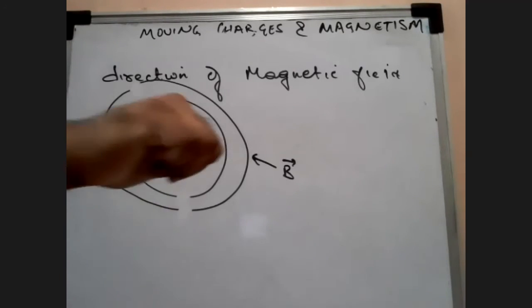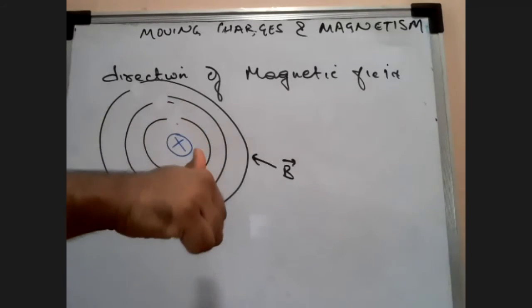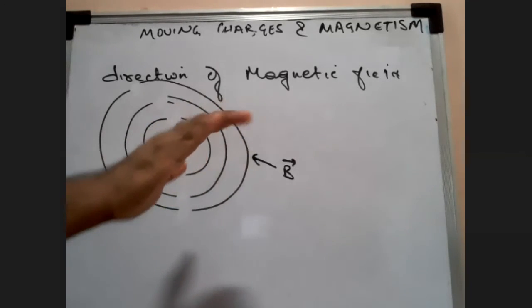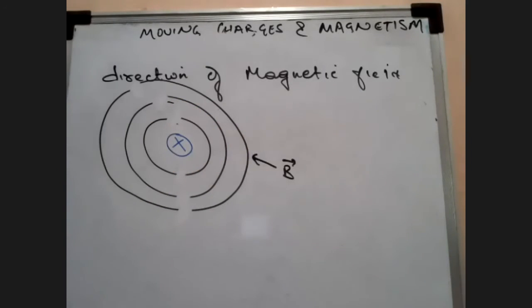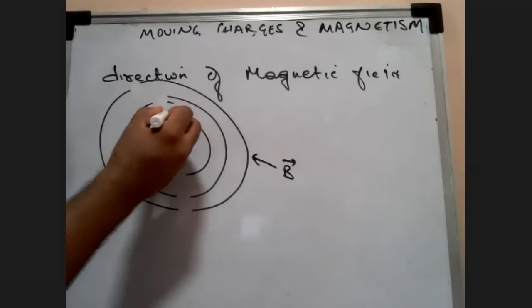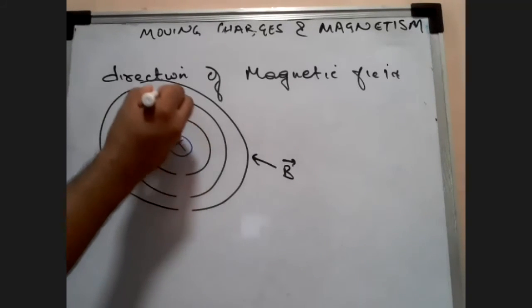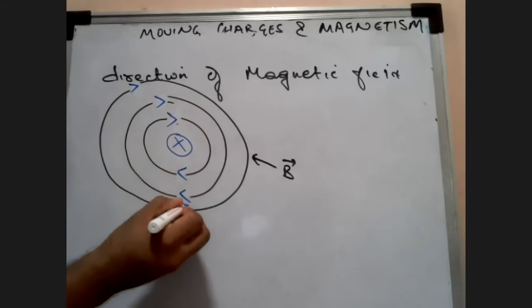Take your thumb, your right hand. Please use your right hand. Put it towards the inside of the plane. In that way, you will get the other four fingers. When they curl, they are giving you the direction of what? The magnetic field. And in this case, it is clockwise. You can see it is clockwise.